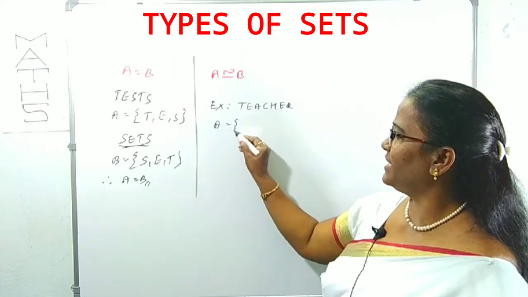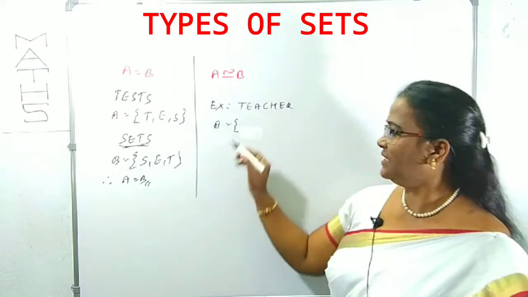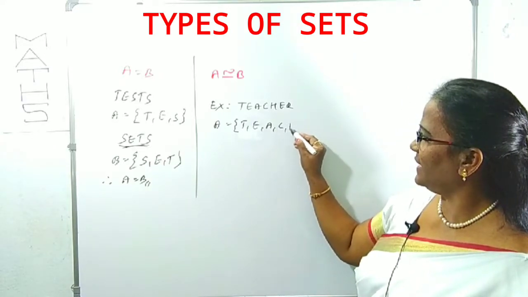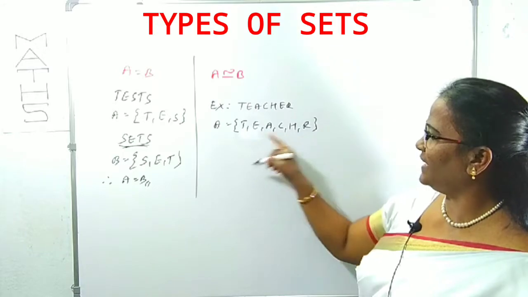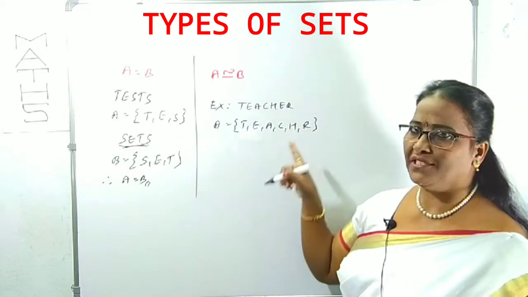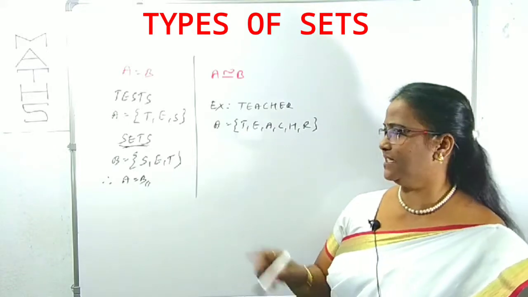Suppose A is the set of the letters of the word teacher: T, E, A, C, H, R. E has already been taken, so don't take it again here. This is the set A of the letters of the word teacher.